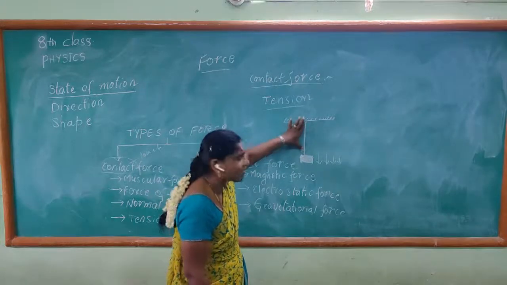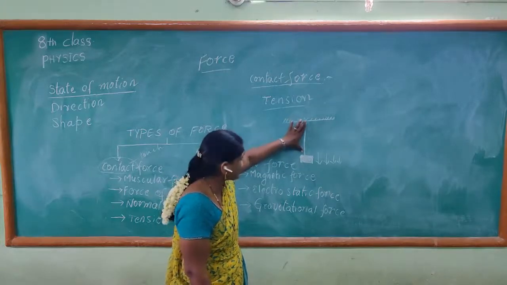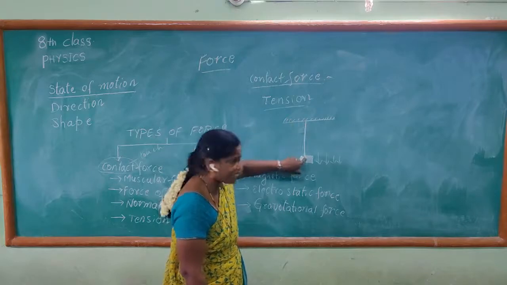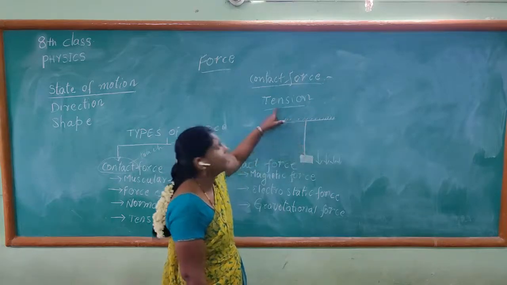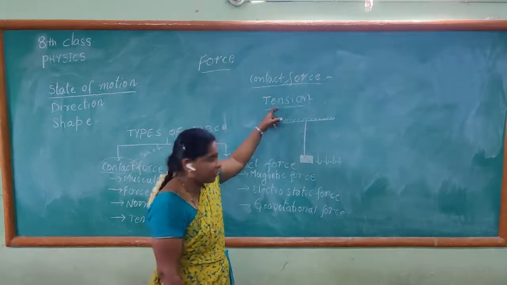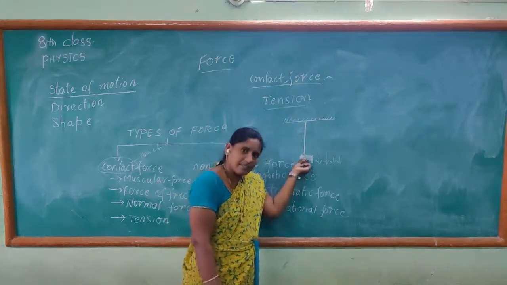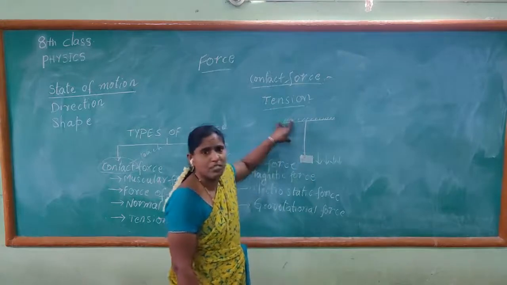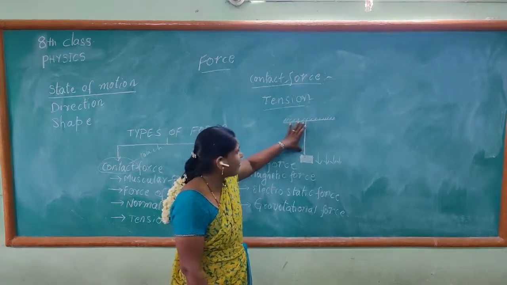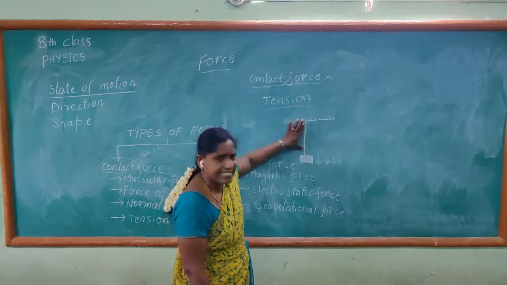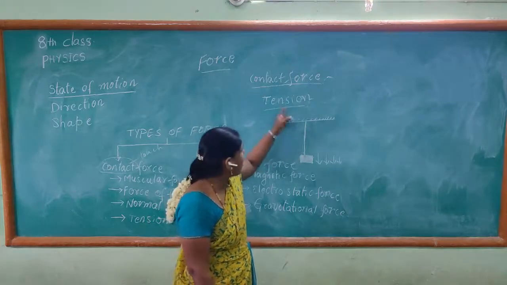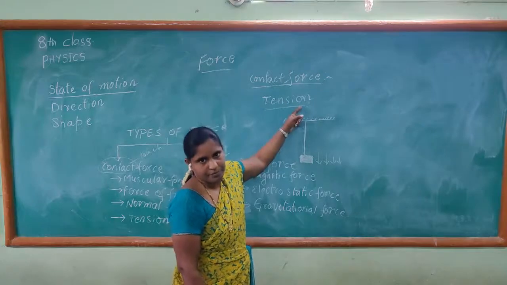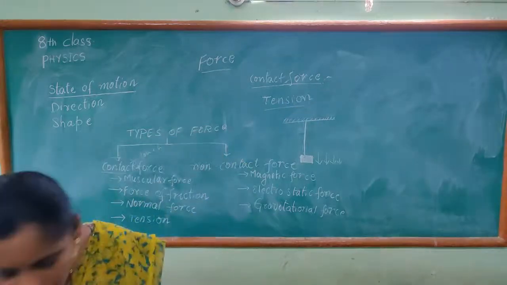The tightness of the rope, as it is hanged by some weight, this tightness of the rope is called tension. When you stretch it a little bit, it is tightened because of the weight. The rope is tightened tightly, and this tightness of the rope is called tension. That is called tension. Next one.